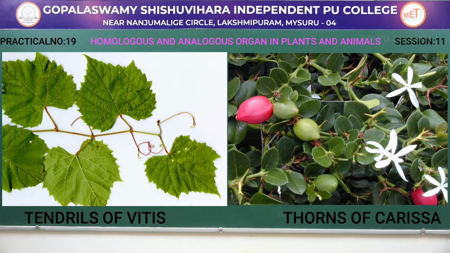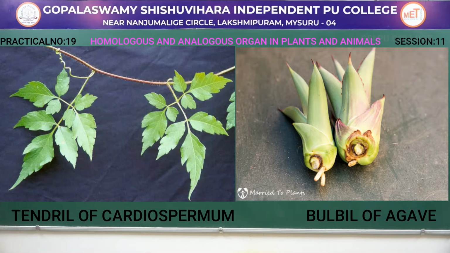Tendril helps in climbing while thorns help in defense. Tendrils of vitis and thorns of cerisa. Tendrils and thorns both are modification of terminal bud, where tendril in vitis help in climbing and thorns of cerisa helps in defense. Next, third example for homologous organ will be tendrils of cardiospermum and bulbil of agave. Both are homologous organs. Tendril and bulbil both are the modified flower buds.